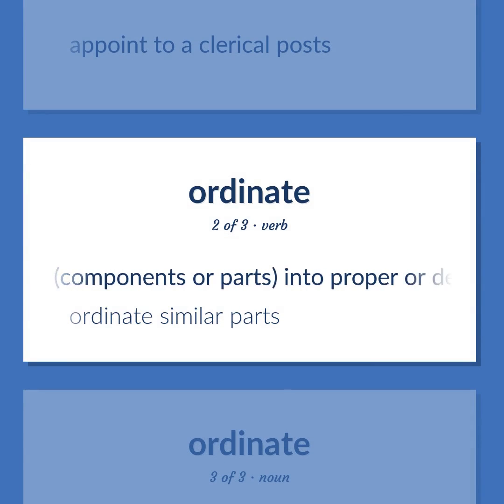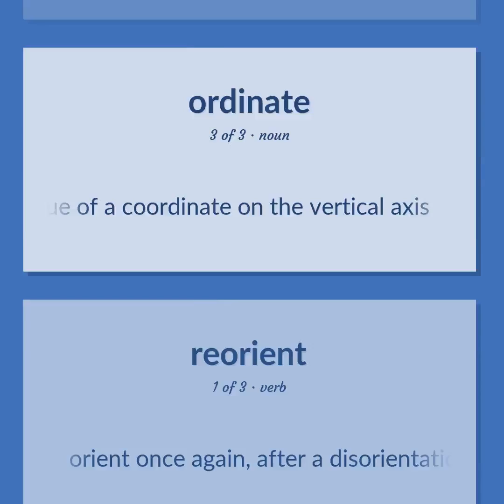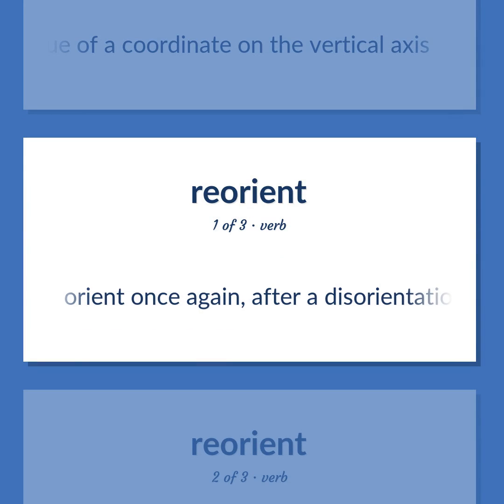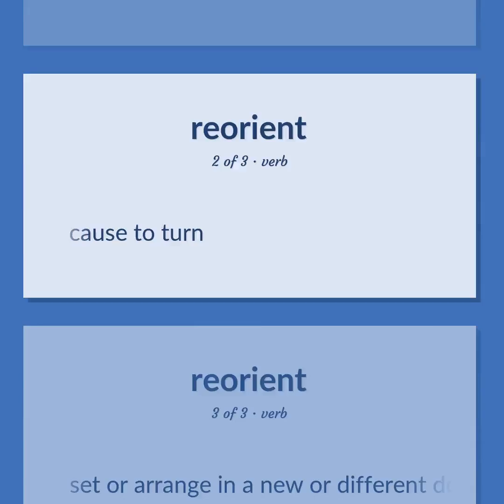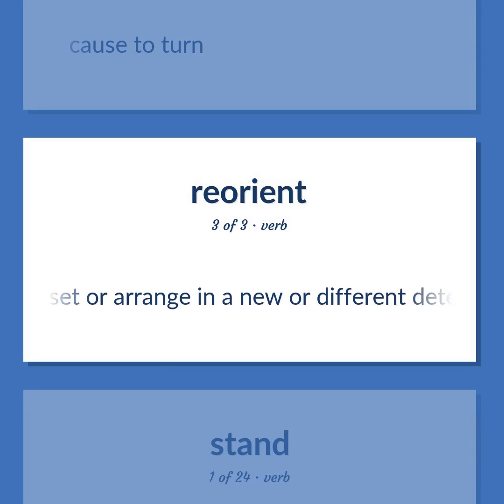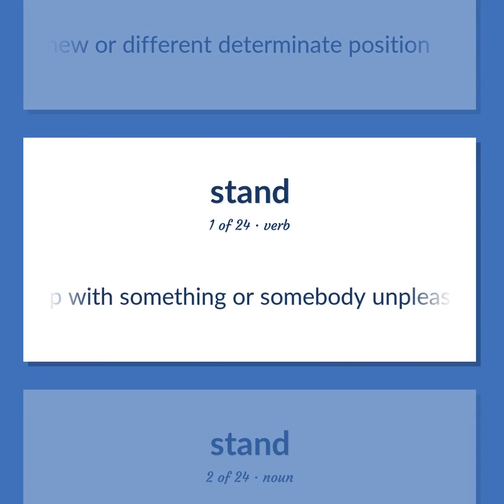Bring components or parts into proper or desirable coordination correlation. Ordinate similar parts. The value of a coordinate on the vertical axis. Orient once again, after a disorientation. Cause to turn. Set or arrange in a new or different determinate position. Put up with something or somebody unpleasant.